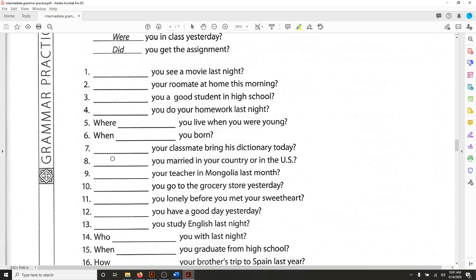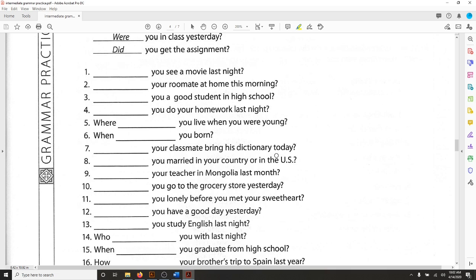So number 8, here we have, you married in your country or in the US? So I ask, is this about being or doing? We're talking about married. So this is about being. So we need were. Were you married in your country or in the US? So when I'm forming my answer, it's going to be with I. And so for I, I need to say I was, not I were. I was married in my country.